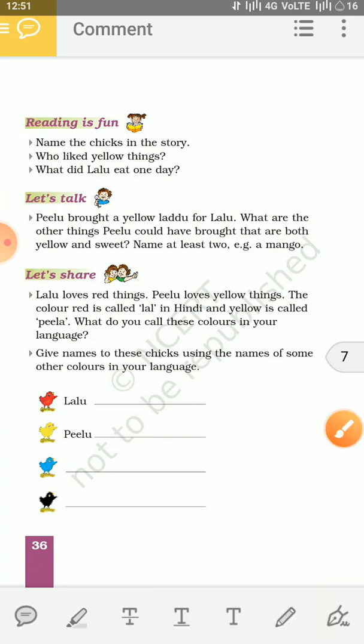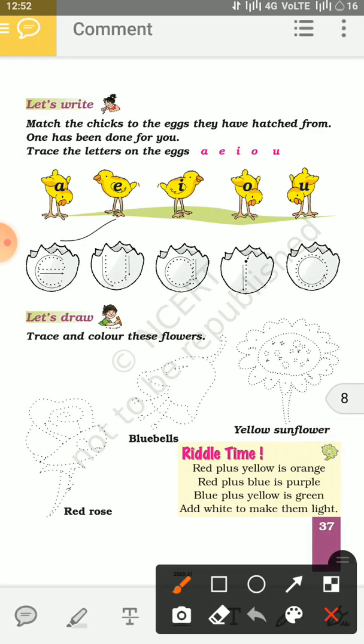Alright. Next question we have is this. Let's write. Match the chicks to the eggs they have hatched from. One has been done for you. Trace the letters on the eggs. A, E, I, O, U. Now look at these chicks. The chicks are given in yellow color. And what is written on them? A, E, I, O, U.